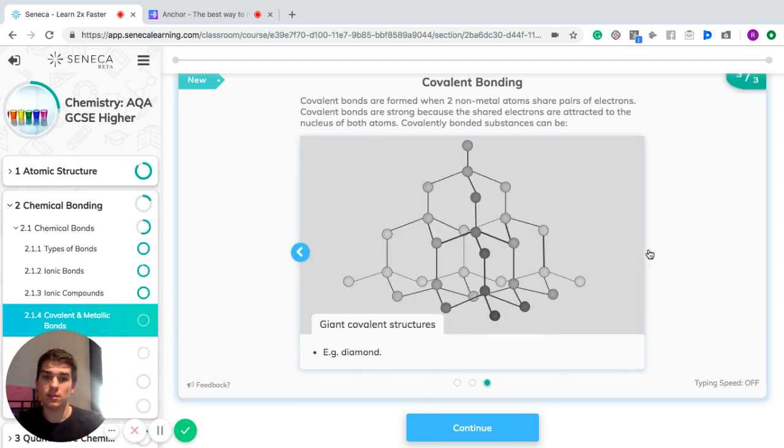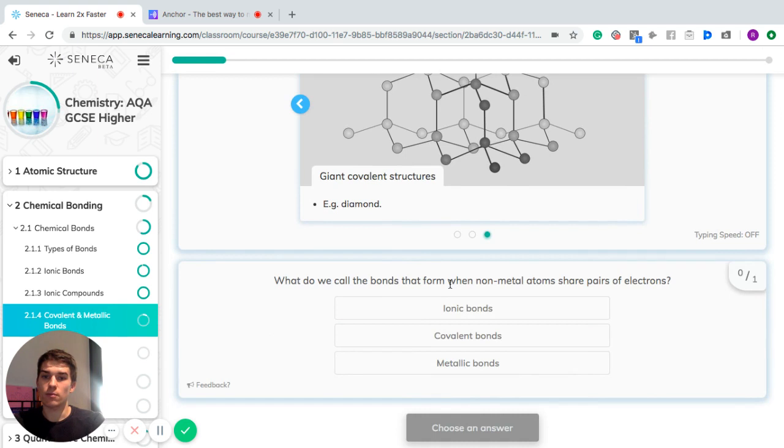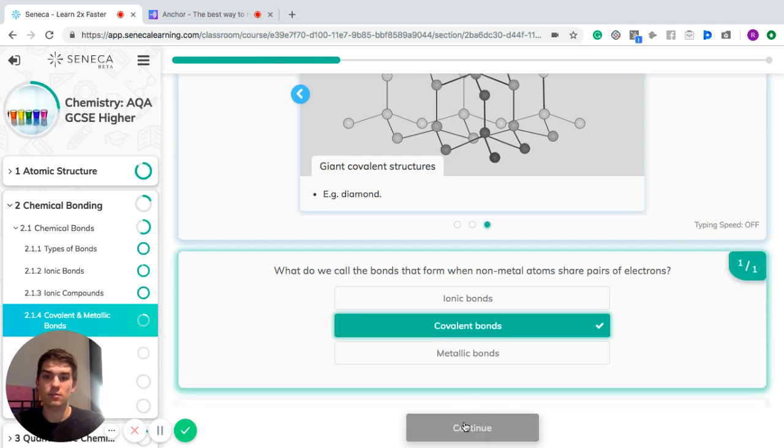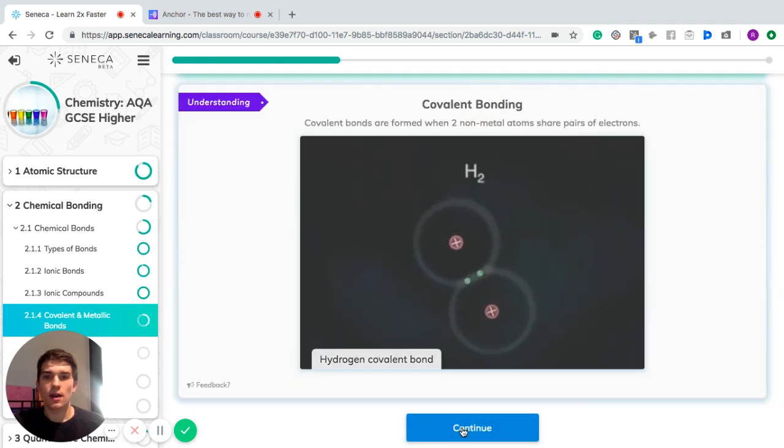polyester or silk, or they can be what we call giant covalent structures, like diamond would be an example of one. So let's recap a little bit of that. What do we call the bonds that form when non-metal atoms share pairs of electrons? Well, that's covalent bonds. That's what we've just been talking about. And covalent bonds are formed when two non-metal atoms share pairs of electrons.